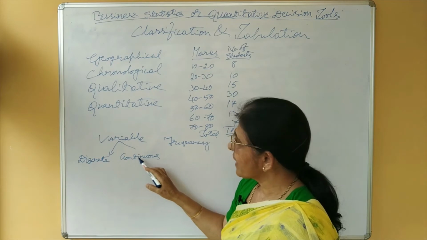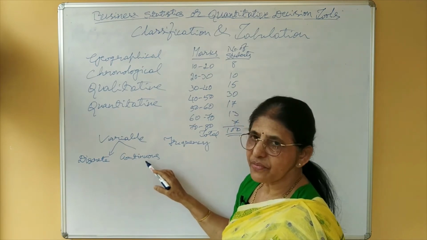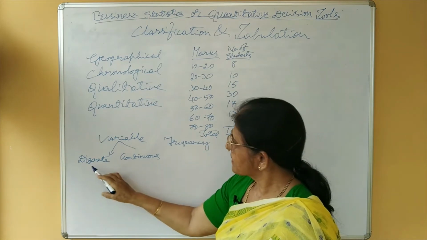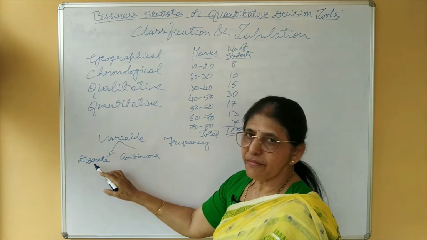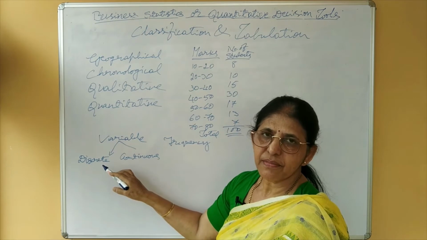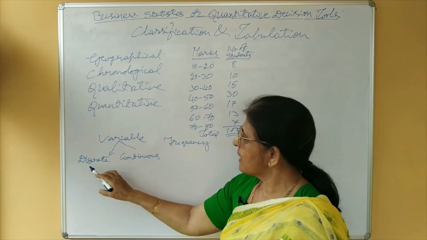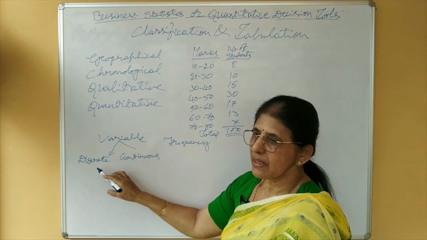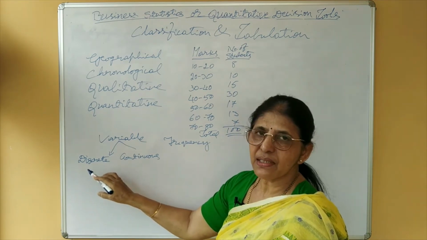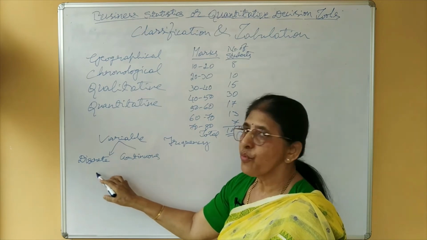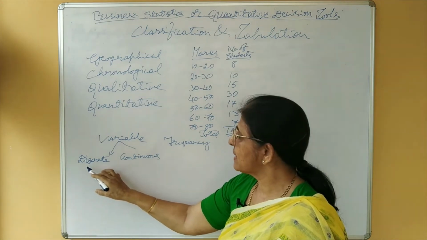If fractional values can be considered with specified limits, then it is called continuous variable. For example, number of employees, number of births, number of deaths, we cannot mention in fraction. We cannot say number of workers 10.5 like that. That must be a whole number, that is discrete variable.